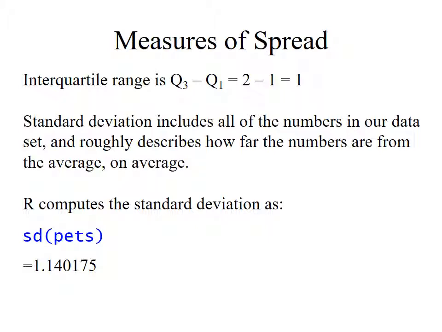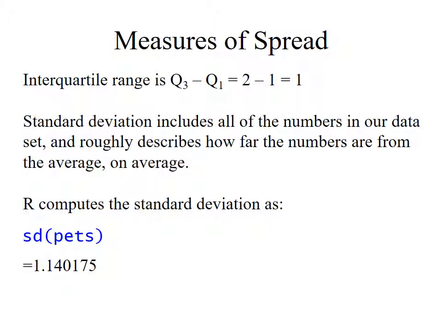Now there are some wrinkles and complexities because we have some numbers above average and below average, and if I just average the differences from average, positives and negatives would cancel, so we square them and we divide by some stuff, and it's messy and complicated, but fortunately R knows all about computing standard deviations. If I want to do it in this case, I type SD, open parenthesis, pets, close parenthesis, and it computes the standard deviation of my list. In this case, that's 1.14. That's the standard deviation of this list.